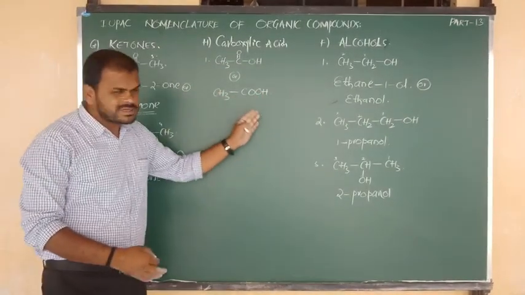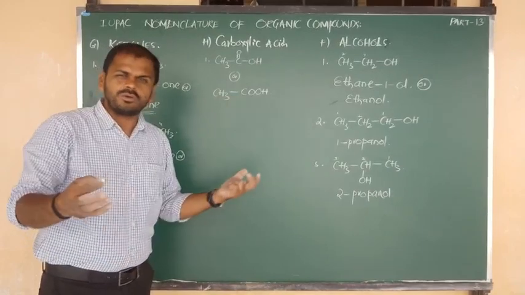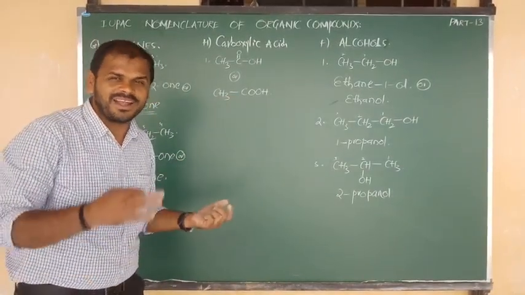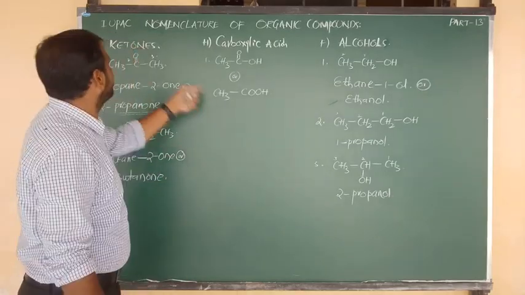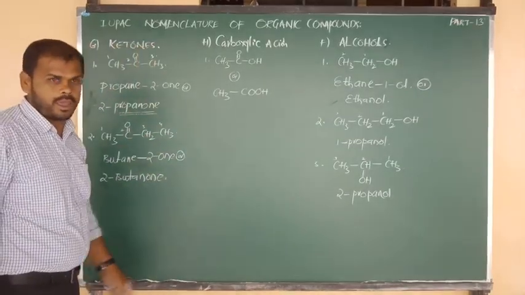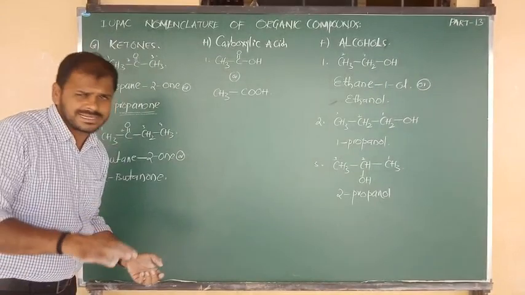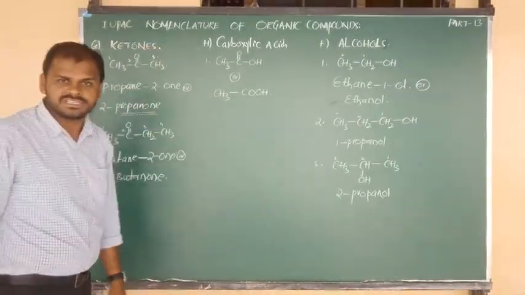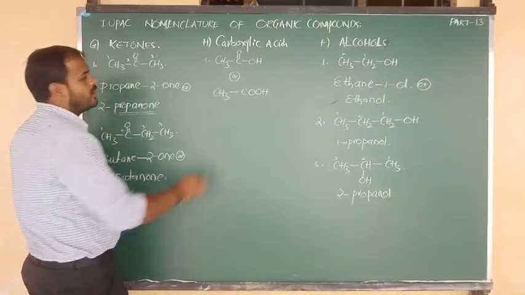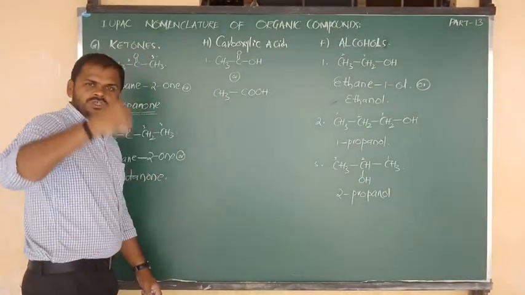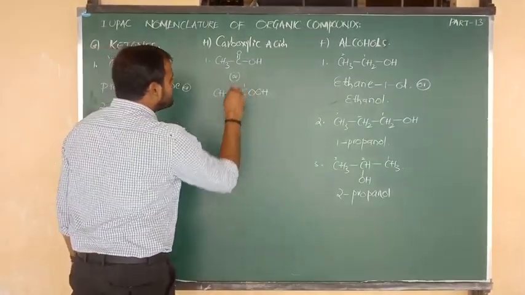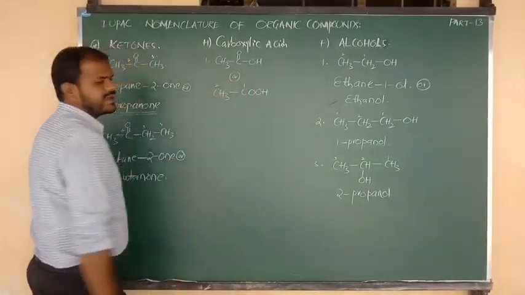So CH3COOH, you know the name, acetic acid. But that is nothing but the common name. Here we are writing the IUPAC name. Okay, don't write acetic acid. Acetic acid is correct, but that is the common name. Here they are asking for the IUPAC nomenclature system, so we have to apply the rule. COOH is the first priority and a very powerful functional group, so it will get the first priority and the next carbon will get the second priority.